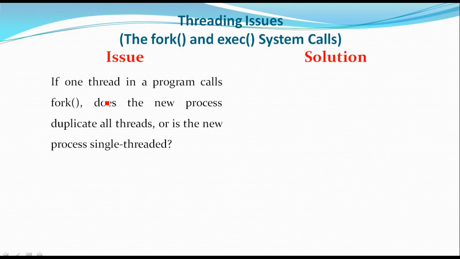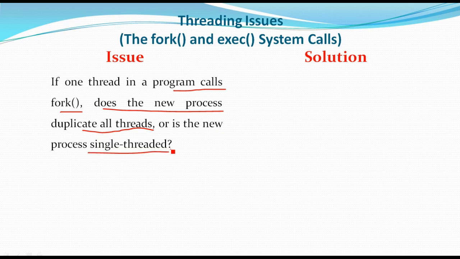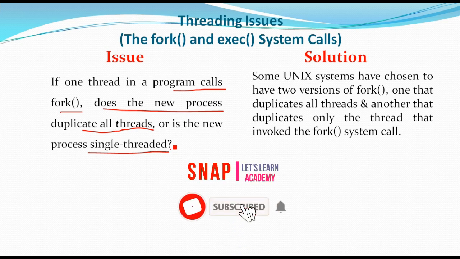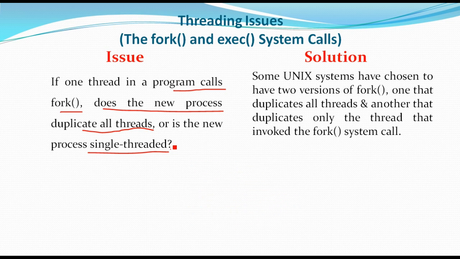The solution for such issues is that some unique systems have chosen to have two versions of fork: one that duplicates all the threads and another that duplicates only the thread that invoked the fork system call.